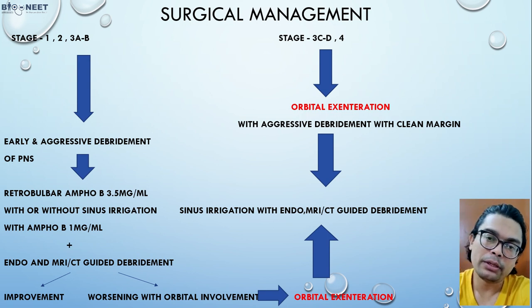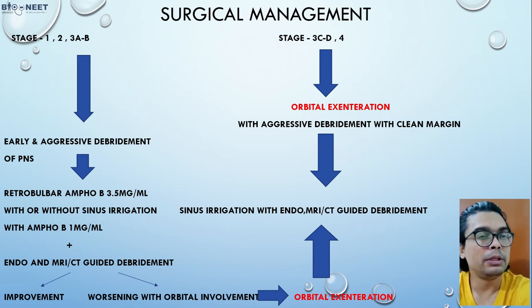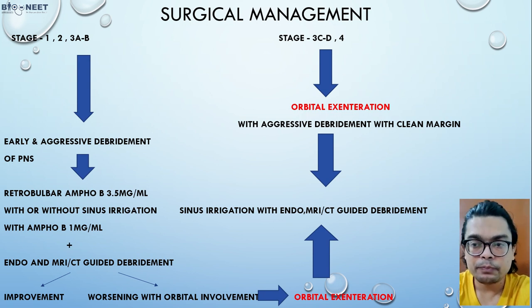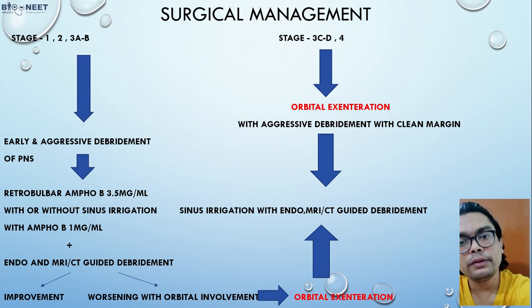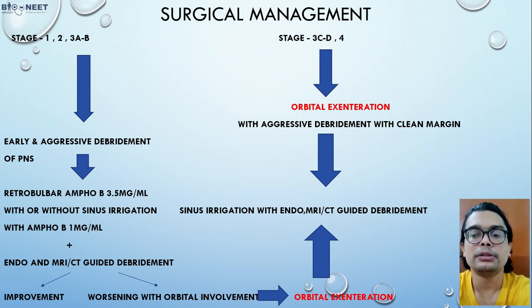If there is improvement, follow the management. If there is no improvement, if there is worsening of signs and symptoms, and it is going towards orbital involvement, orbital exenteration should be planned. Now, surgical management is aggressive debridement, but whenever you are doing the debridement, the margin should be clean. Every time, irrigation of the sinus along with amphotericin B is very, very important. So this is surgical management.